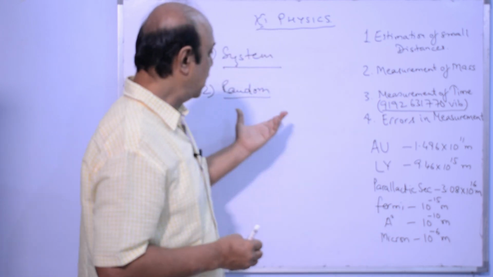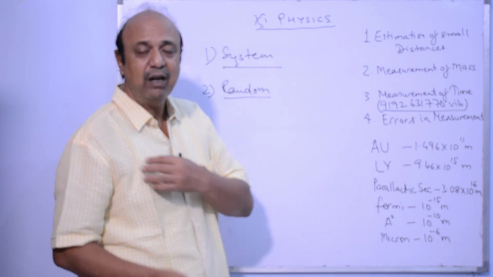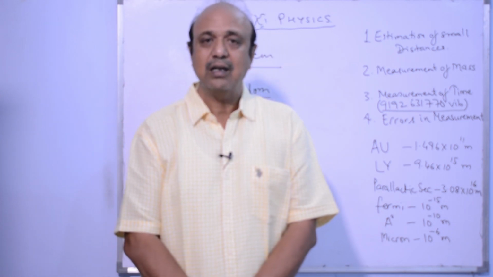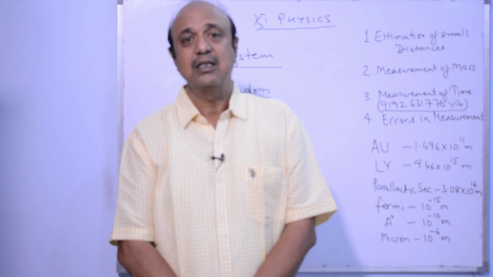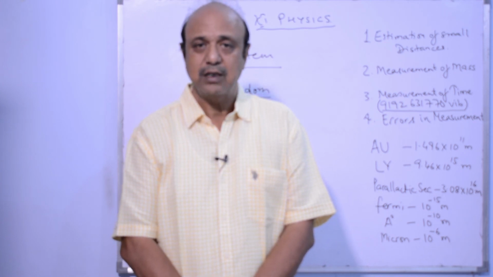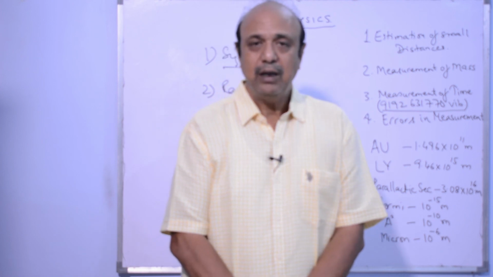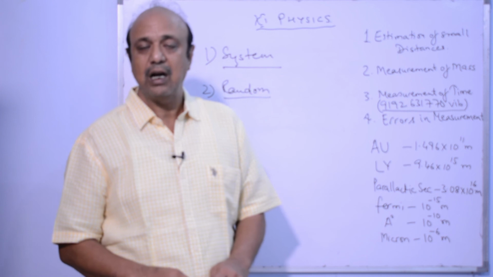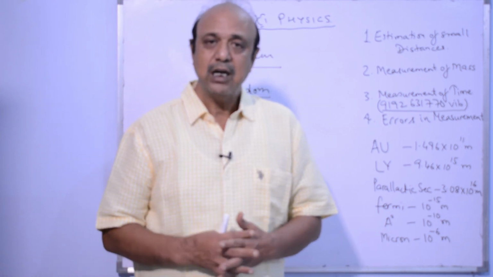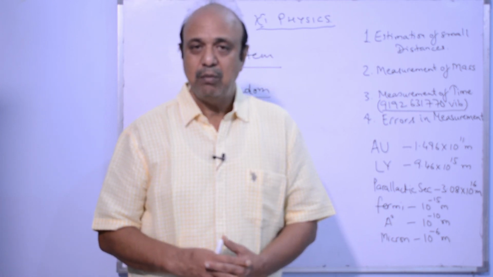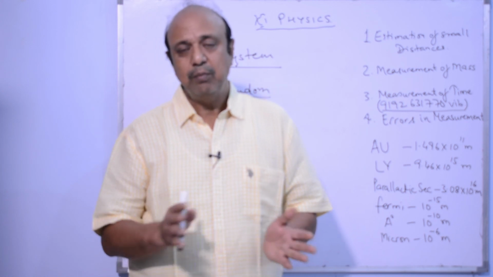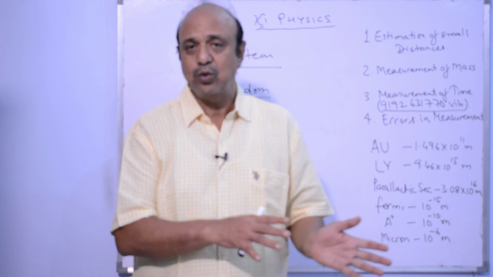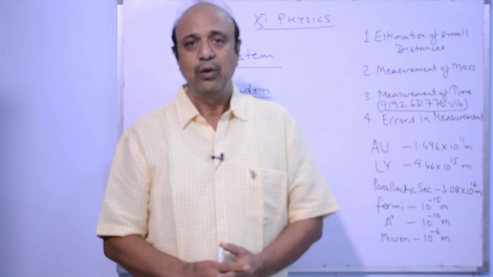So these are called random errors. Or where we use electricity as a power source to conduct an experiment, and there is a sudden jerk in the voltage or potential difference. We will be dealing with this chapter, errors in measurement, in our next video lecture. We will understand what errors are, how they can be minimized, how to find the mean error, and how to find the mean value which is very close to the true value. In fact, it's not the true value.